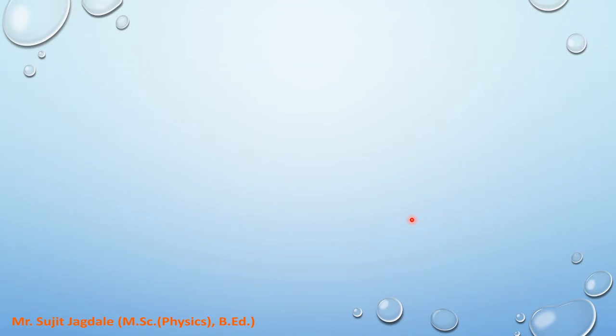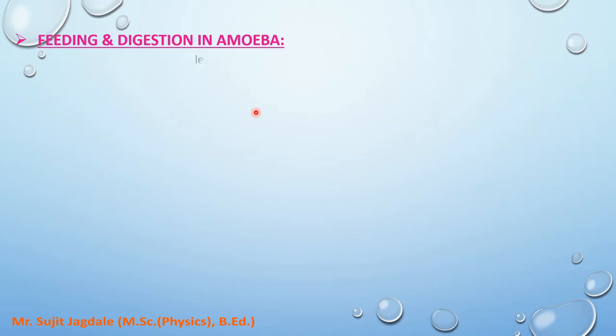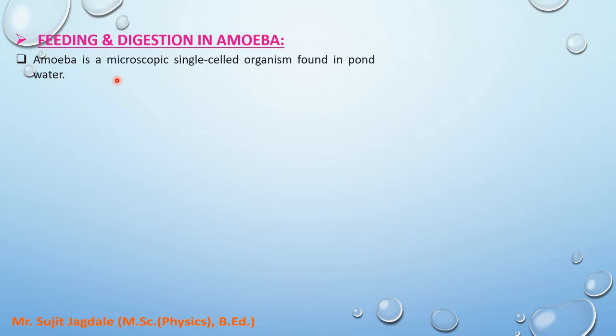Now the next one is digestion in amoeba. That means feeding and digestion in amoeba. How is it possible? Actually amoeba is a very microscopic single celled organism which is found in pond water. Pond water which is present near our houses, or in some areas. In that pond water this amoeba is found, and it is a microscopic single celled organism.